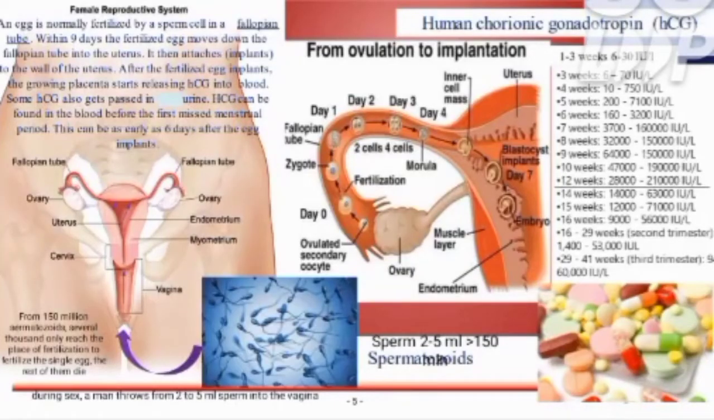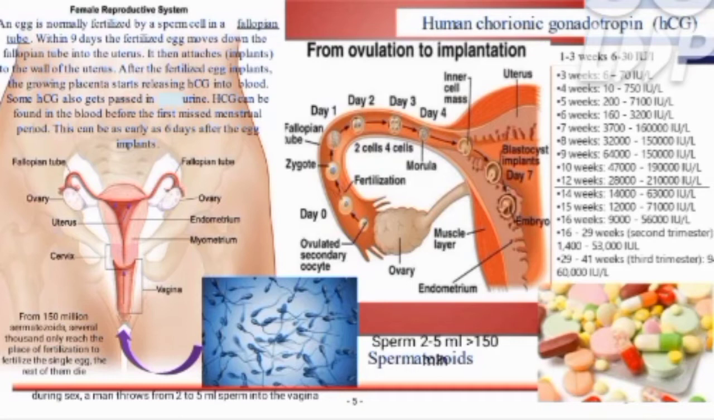Female reproductive system. An egg is normally fertilized by the sperm cell in the fallopian tube. Within 9 days the fertilized egg moves down the fallopian tube into the uterus. It then attaches to the wall of the uterus. After the fertilized egg implants, the growing placenta starts releasing HCG into the blood. Some HCG also gets passed in the urine. HCG, human chorionic gonadotropin, can be found in the blood before the first missed menstrual period, as early as 6 days after the egg is fertilized.